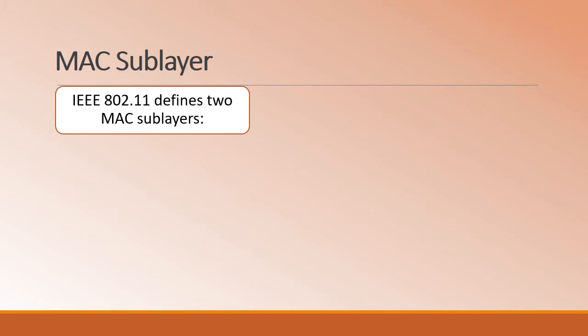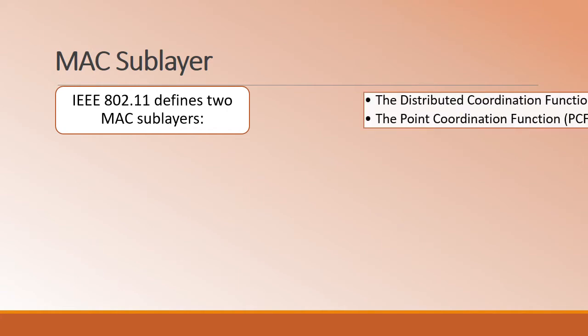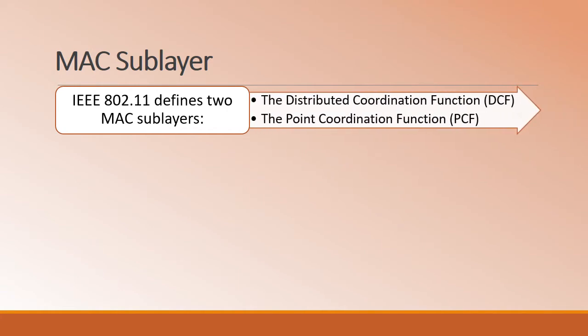Since the medium we are making use of here is a wireless medium, which is air, which is broadcast in nature, as it is shared by multiple users, a proper mechanism is required to monitor the use of the shared broadcast medium. So IEEE 802.11 defines two MAC sublayers. One is the distributed coordination function, that is DCF, and the second one is the point coordination function, that is PCF.